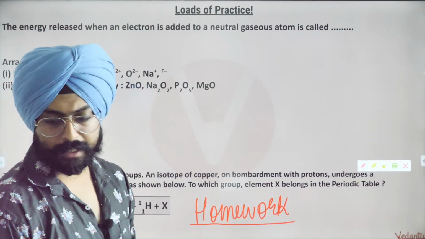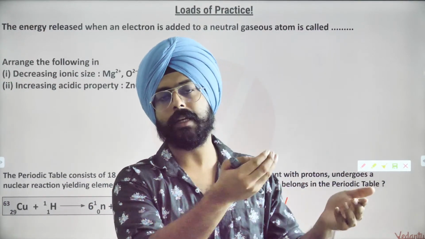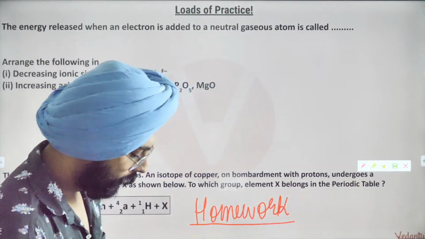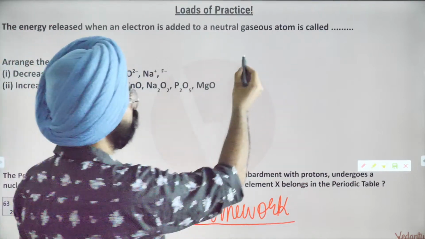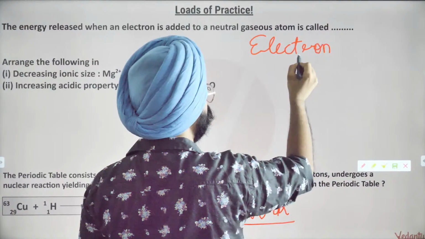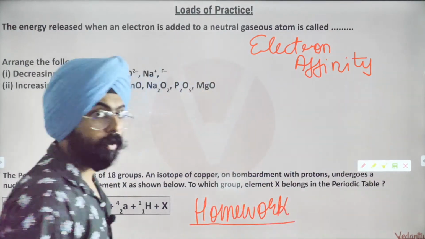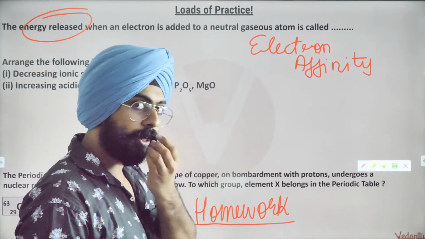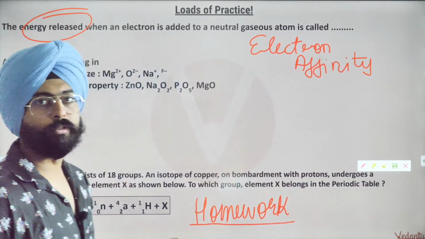Arjun is saying, what about C negative? Arjun, once again, carbon has 6 protons, so to capture an extra electron will be even better for it compared to all the others. So what is the answer to this? Electron affinity. We are talking about energy released. We are not talking about the enthalpy change. We are talking about the energy release. So energy released is known as electron affinity.